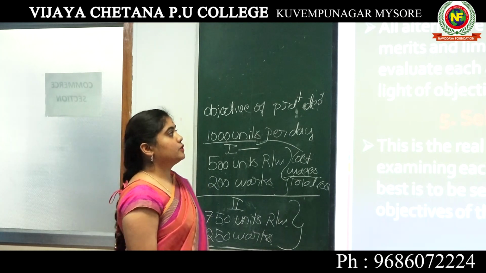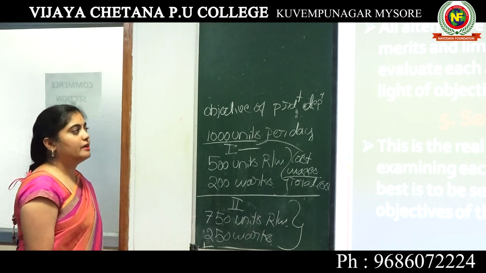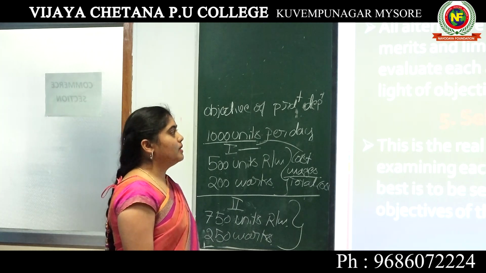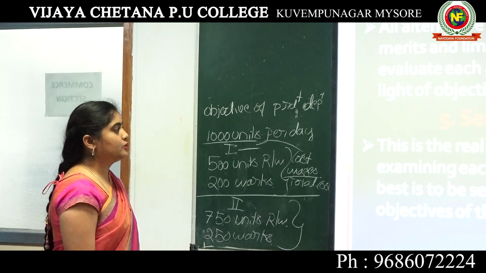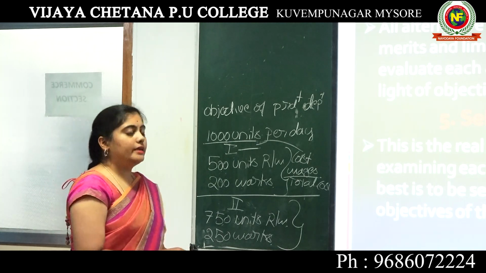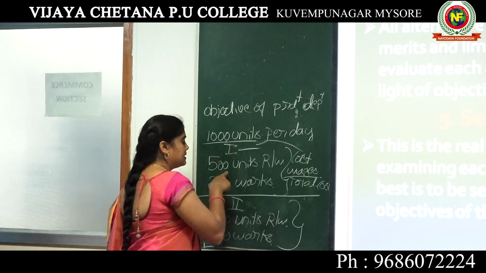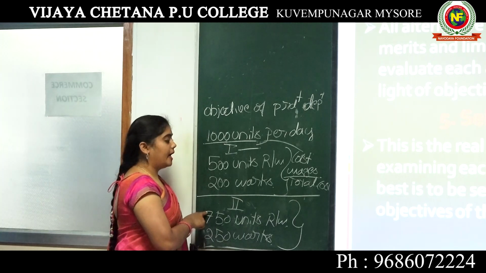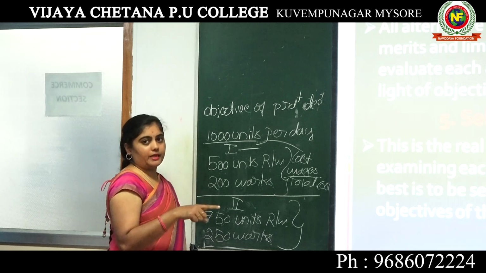All alternative courses of action have their own merits and limitations, and we need to evaluate each and every course of action in the light of the objectives to be achieved. So first, you should know the advantages and disadvantages of each alternative, and all the alternatives cannot be followed in an organization.